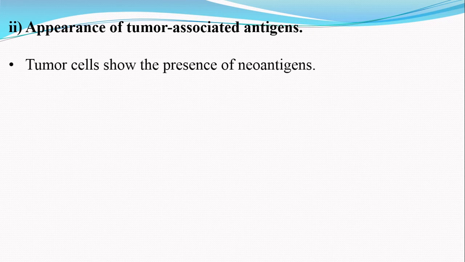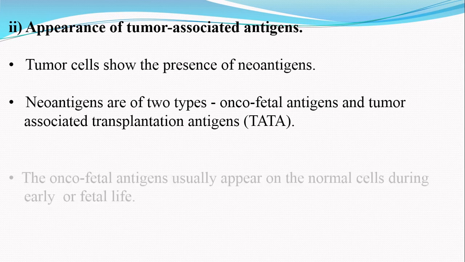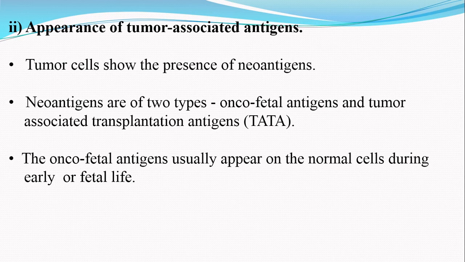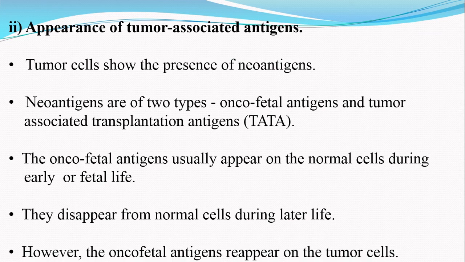The tumor cells show the presence of neoantigens. These neoantigens are of two types. One is oncofetal antigens and the second is tumor associated transplantation antigens, that is TATA. The oncofetal antigens are the antigens that usually appear on the normal cells during early or fetal life. These antigens disappear from the normal cells during later life. However, the oncofetal antigens reappear on the tumor cells or cancer cells.